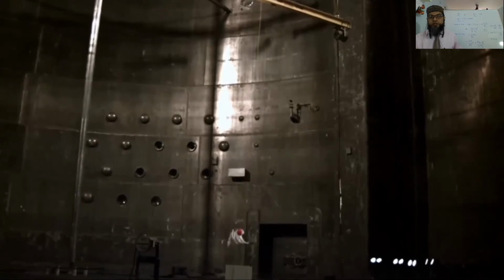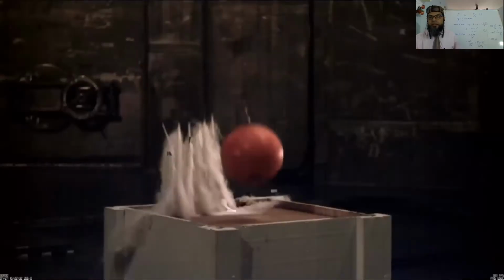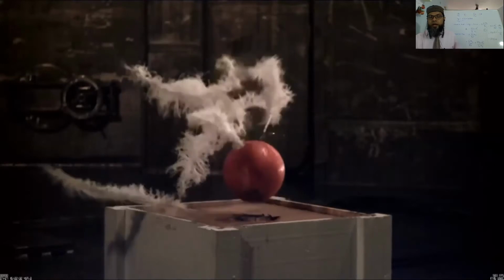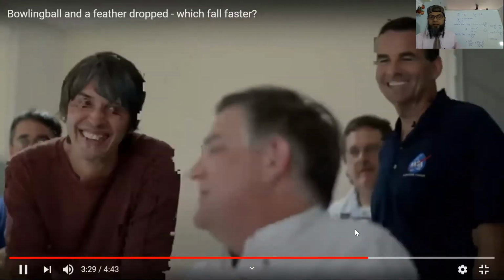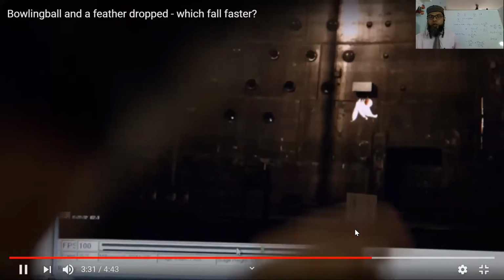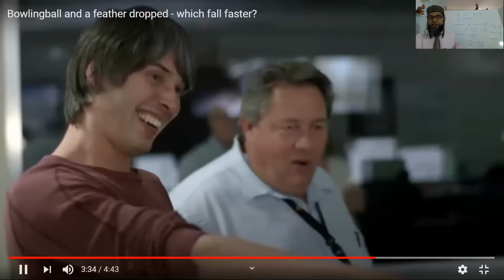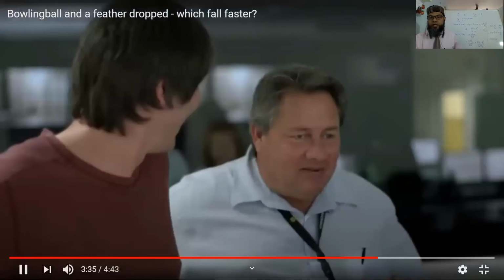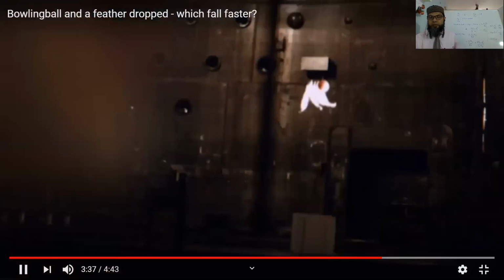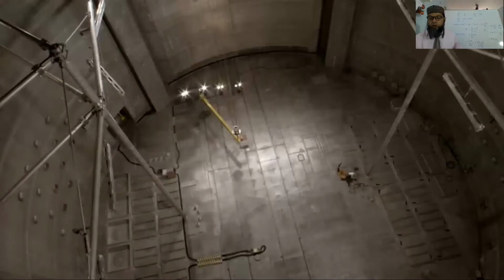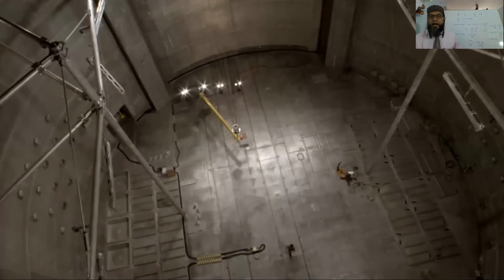As you can see, this is in slow motion. But what happens is, there you see, both of them touch the ground at the same time. That bowling ball as well as the feathers, both of them will touch the ground at the same time. There it goes. It doesn't matter what the weight or the mass of the ball or the feathers is. So under free fall, that is in ideal condition.